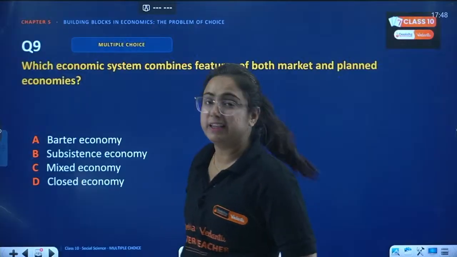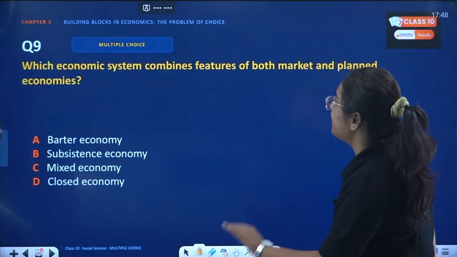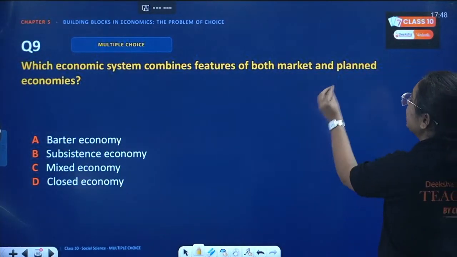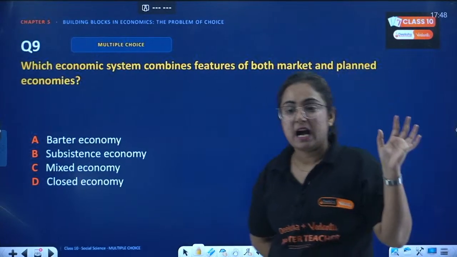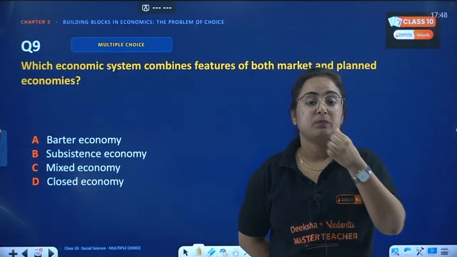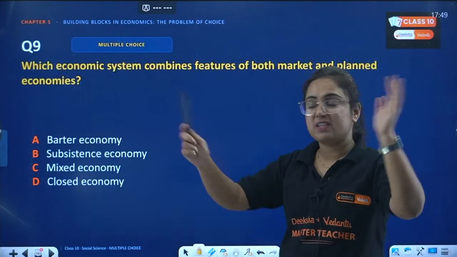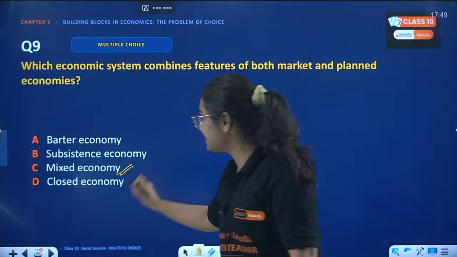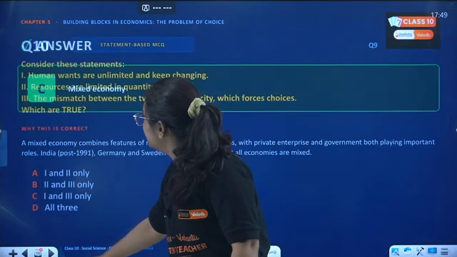Great. Next question, ninth question of the day. Which economic system combines features of both market and planned economy? Again, very easy, which is why I am just skipping these questions. So, which economic system has both combined? It is mixed economy. It is easy and hence we are moving quick.